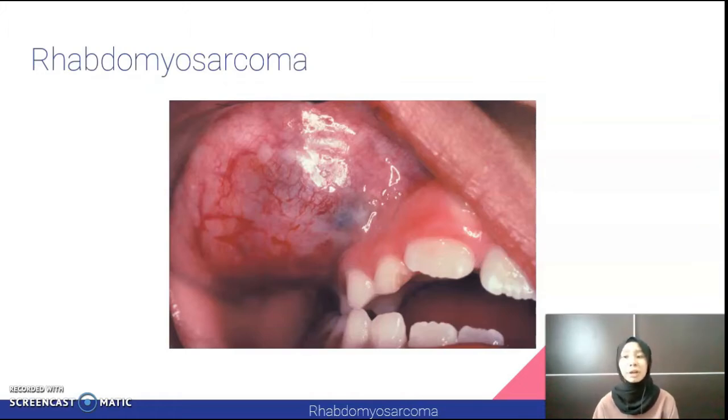Next is rhabdomyosarcoma. It primarily occurs during the first decade of life, but may also occur in teenagers and young adults. It is rare in people older than 45 years, and more than half the cases occur in males. There are different types of rhabdomyosarcomas, which are embryonal, alveolar, and pleomorphic.